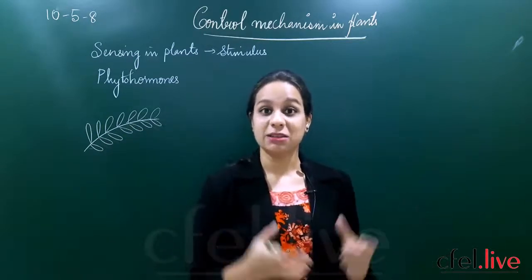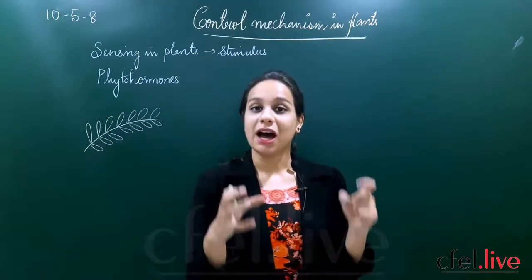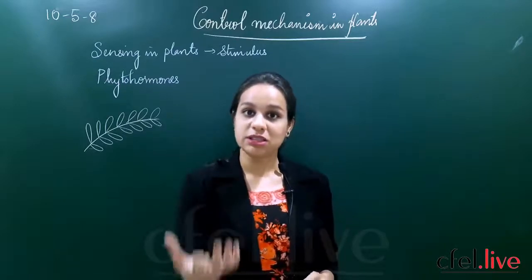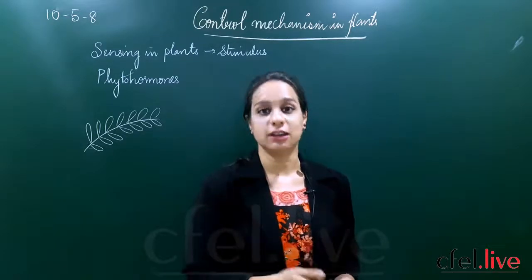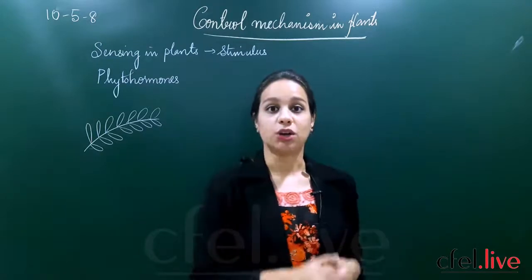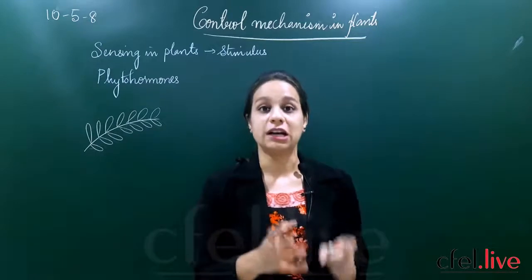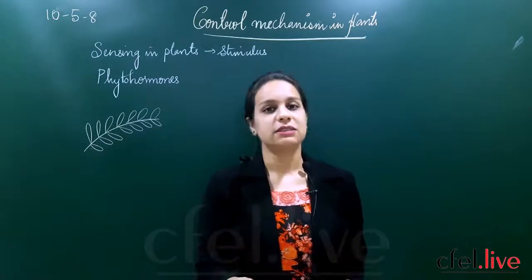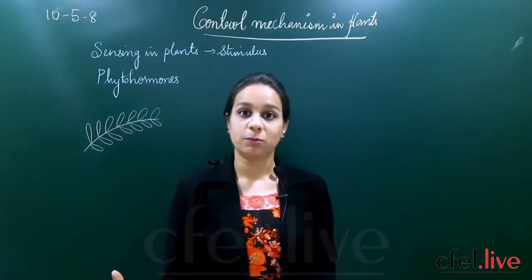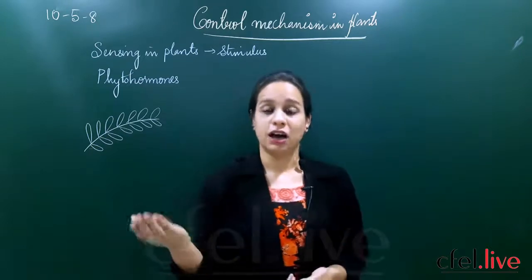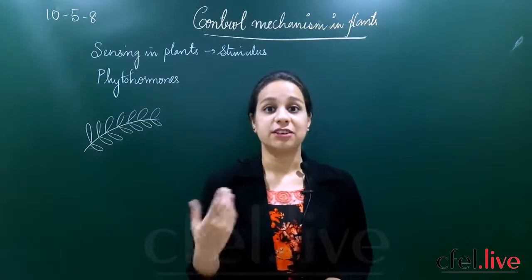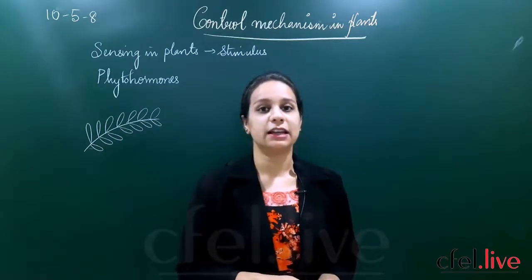So how exactly is the mechanism inside the plant? What is involved that allows a plant to give certain responses to the external stimulus we give? That question should be answered. In plants, all the control mechanisms occur through hormones. In humans we have hormones such as thyroxine, and the pancreatic hormone insulin, which controls our blood sugar levels. We have various adrenaline hormones secreted by the adrenal gland.